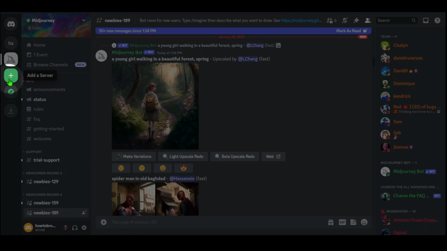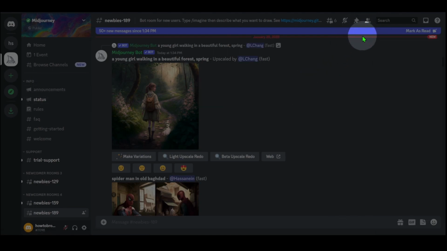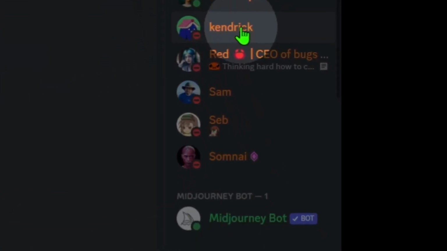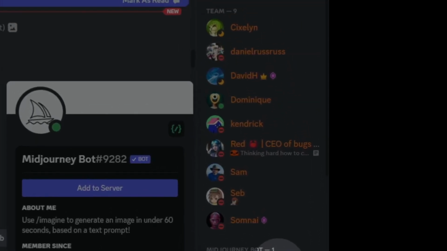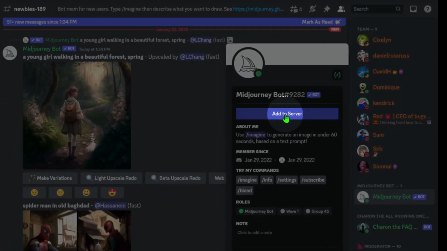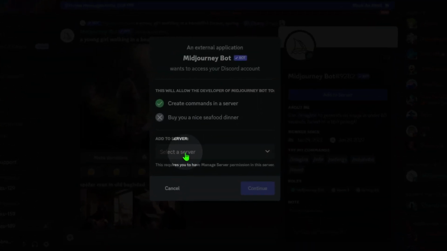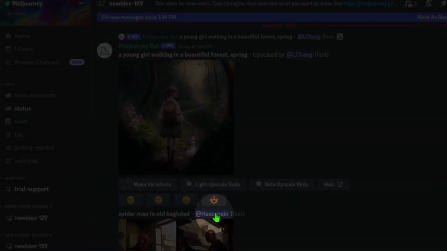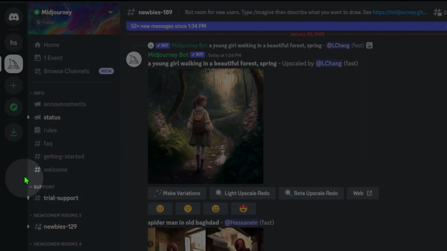This is where you'll see all the servers that you are part of, that you joined. Okay, so now the next step is to click on hide. If you don't see the other side here, just click on show member list, and from here you click on Midjourney bot and you click add to server, and from here you select your server. That's my server I created. Continue. But before doing that, we have to create our server.